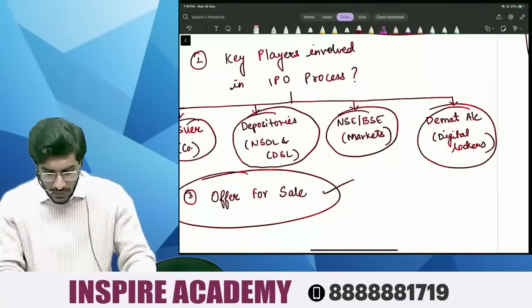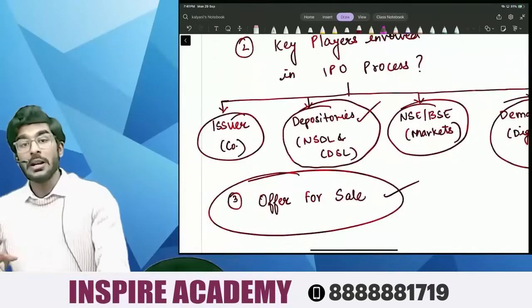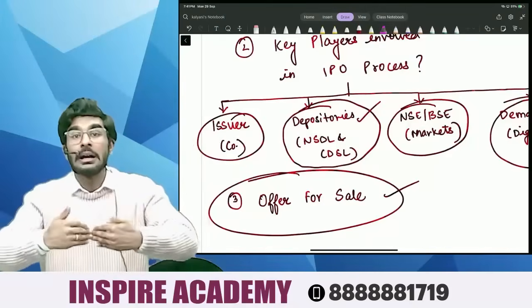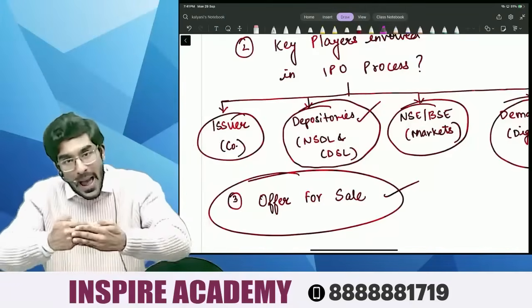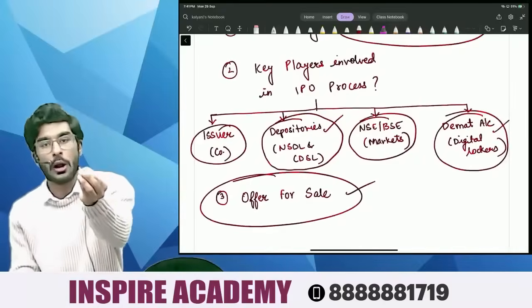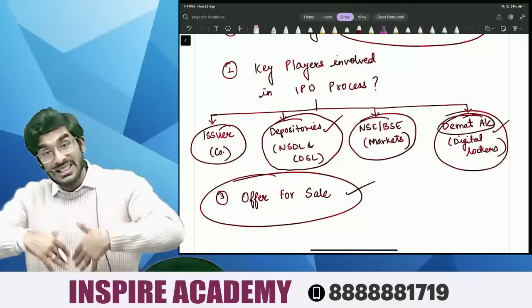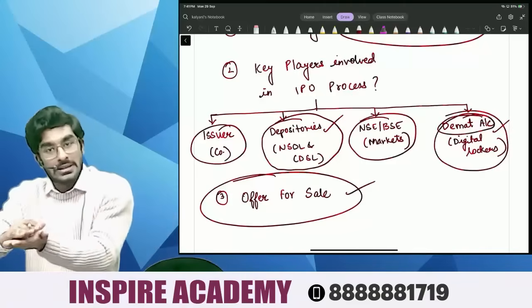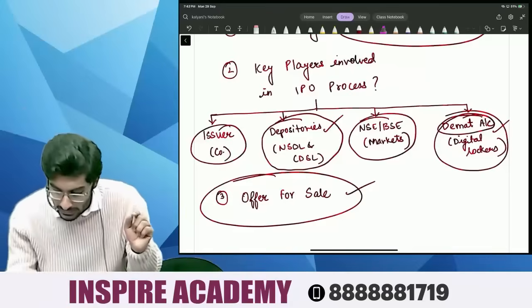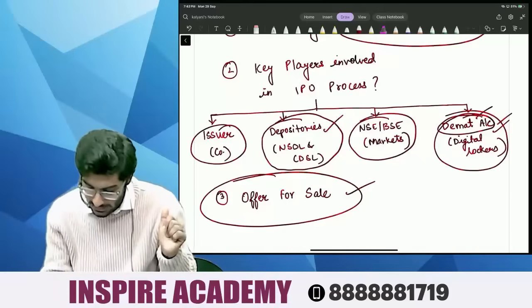So, over here comes depositories. Now, people, depositories act like a bank. Bank contains digital lockers. Yes or no? Banks contain digital lockers, and these digital lockers are called demat account. In these digital lockers, the bank stores share certificates. The digital locker is called demat account. Bank is called depositories.